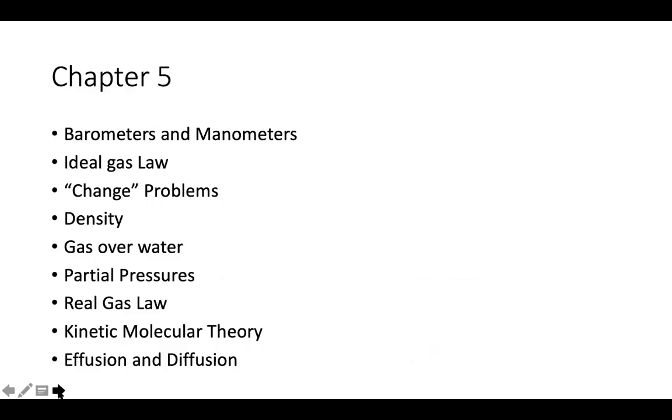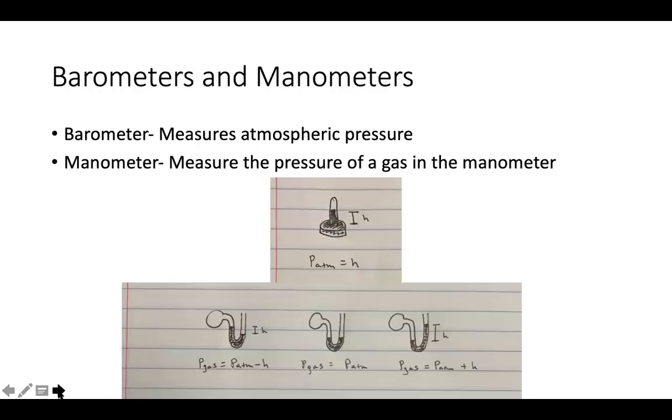Moving on to chapter 5. So we have barometers and manometers. These are devices where barometers are used to measure the atmospheric pressure. Just remember that on this exam, if they brought up a barometer, they'd probably just tell you your height differential. And just remember that for a barometer, that height differential is equal to your atmospheric pressure. That H is typically given in millimeters, and so remember your units there are millimeters mercury, and that 1 millimeter mercury is equal to 1 torr.